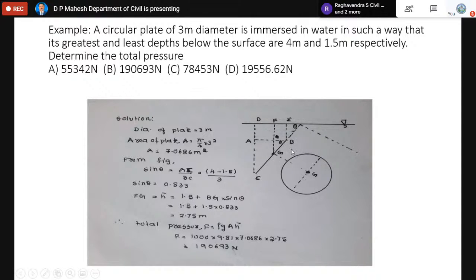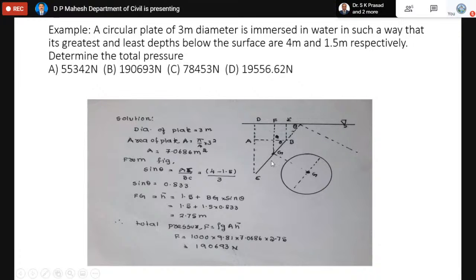Actually this figure is only for reference. Originally the figure is here. So this is the circular plate kept submerged inclined. This edge will be 1.5, this edge will be 4.5, sorry, 4. This is the center of the plate. We have to find this. This is theta, which means this is also theta. You can see in the triangle, we can find theta using the formula. The area of the plate, as usual, is pi d square by 4. Sin theta you can find easily, that is opposite side by hypotenuse, sorry, adjacent side by hypotenuse. So we can find sin theta.